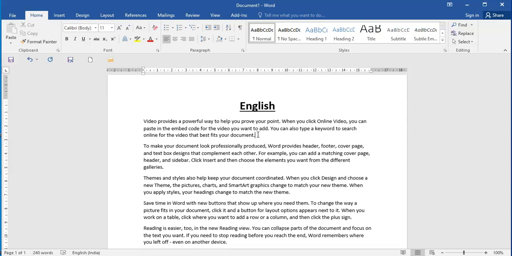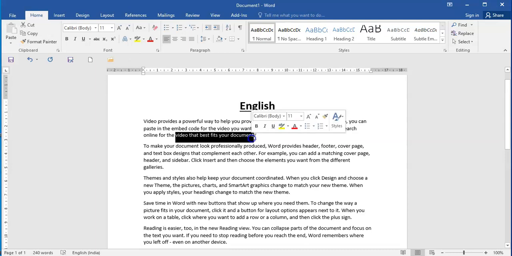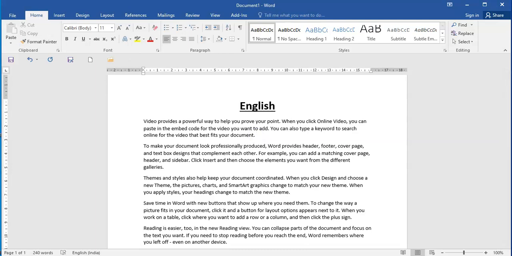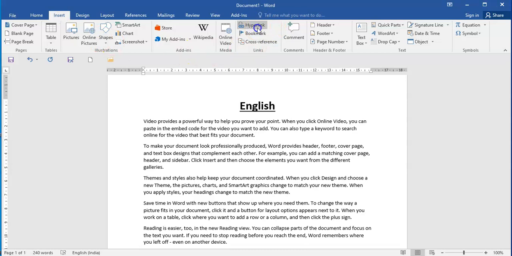Okay, children. So here what we will do is, now my cursor is here, children. Fine. So I want to have a link on this particular paragraph. Now there are two ways, children. I can select this document contents, or I can just keep my cursor here, put a space, and I can say insert. I click on hyperlink.